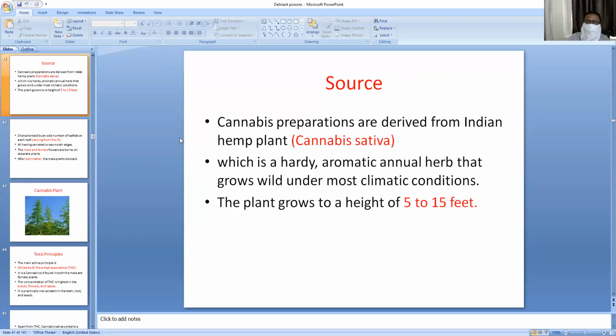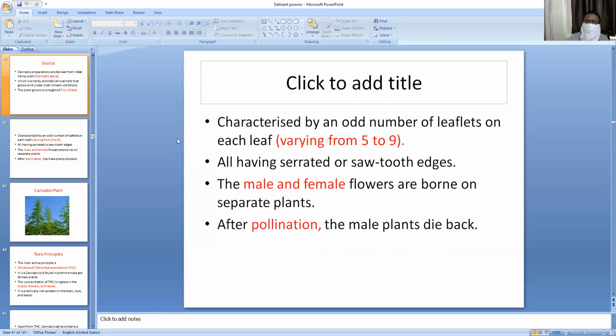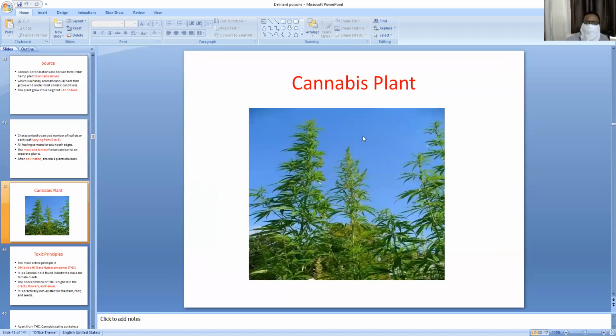What is the source of cannabis? Cannabis is the Indian hemp plant, that is Cannabis sativa, which is an aromatic annual herb that grows in most climatic conditions. The plant grows to a height of 5 to 15 feet and is characterized by an odd number of leaflets, that means 5 to 9, having serrated margins. Male and female flowers are borne on separate plants. After pollination, the male plant dies. This is the Cannabis sativa plant. Ganjai.